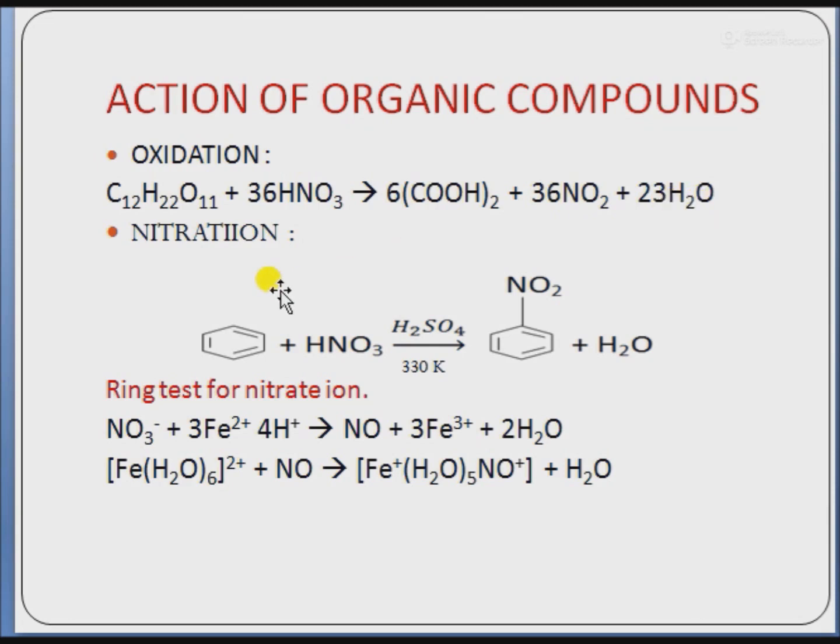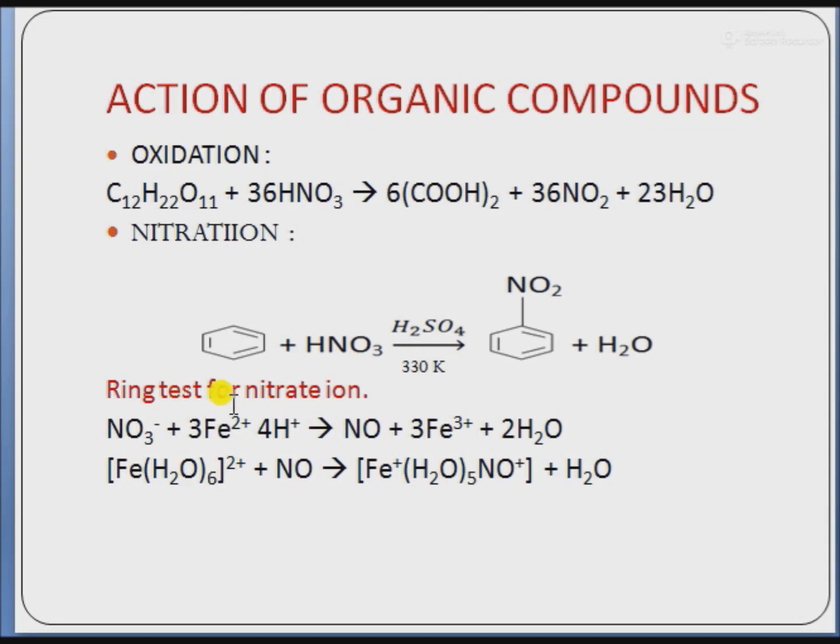Next reaction is of nitration. In nitration of hydrocarbons like benzene, when reacting with the nitrating mixture, that is concentrated HNO3 with concentrated H2SO4, it forms nitrobenzene, means nitro is substituted over the benzene ring plus water molecules. Similarly, for the example of toluene, in which toluene reacts with the nitrating mixture, means HNO3 and H2SO4 at 330 Kelvin to form 2,4,6 trinitrotoluene plus water.